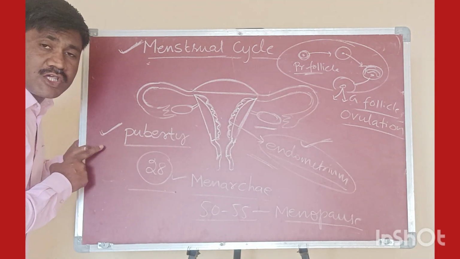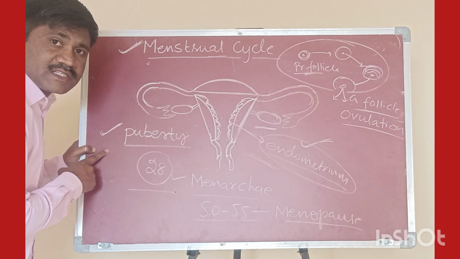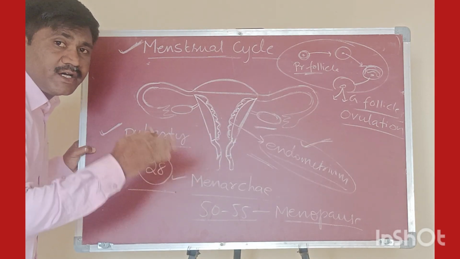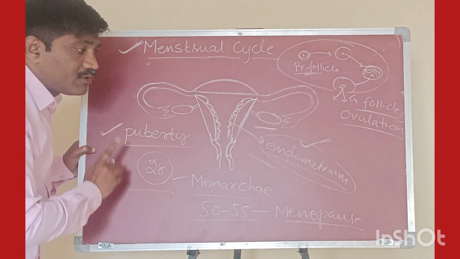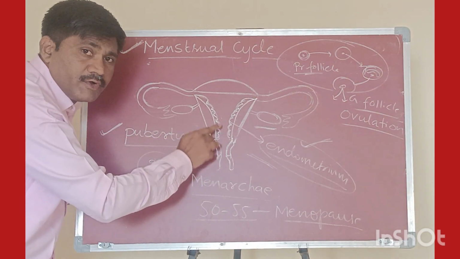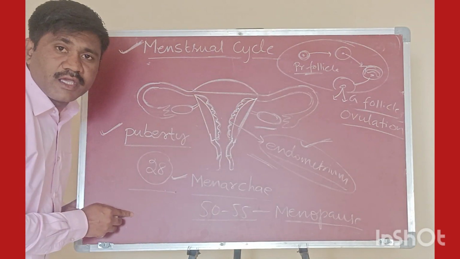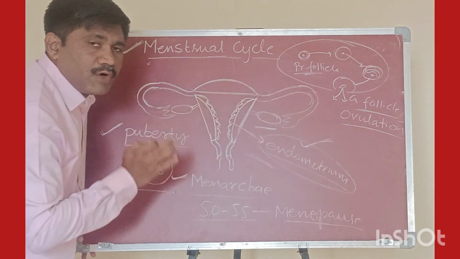The first time ovulation takes place, if the ovum or egg cell is not fertilized, then the endometrium layer will be ruptured and shed off. This phenomenon, the first-time shedding of the endometrium layer from the uterus region, is called menarche.